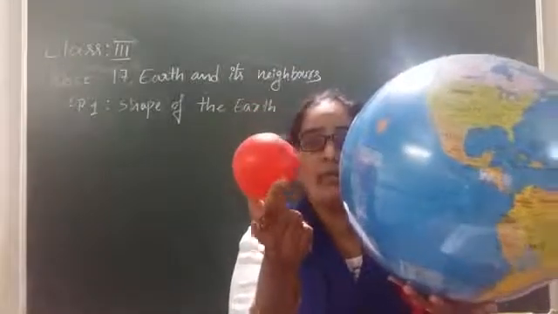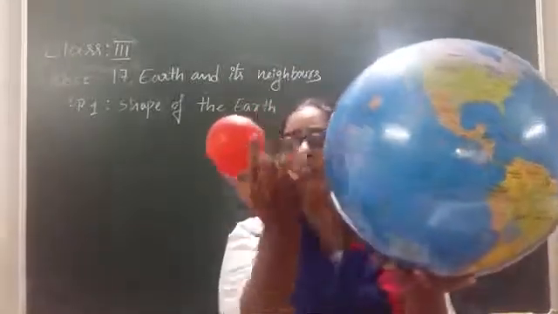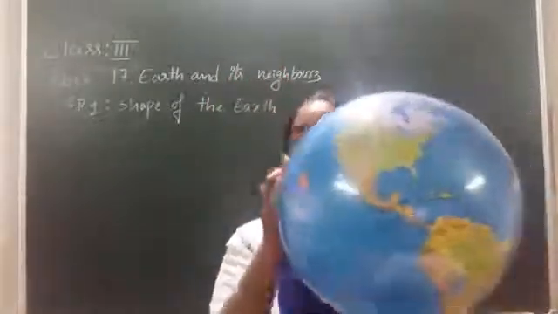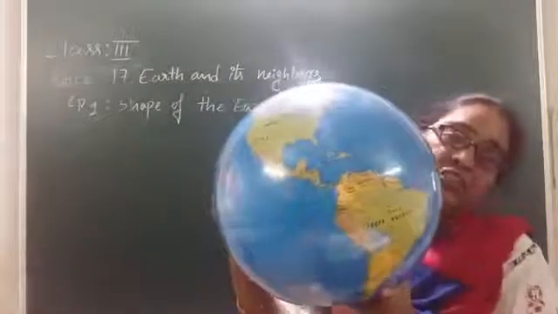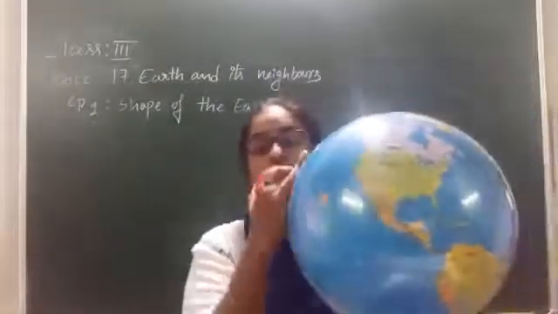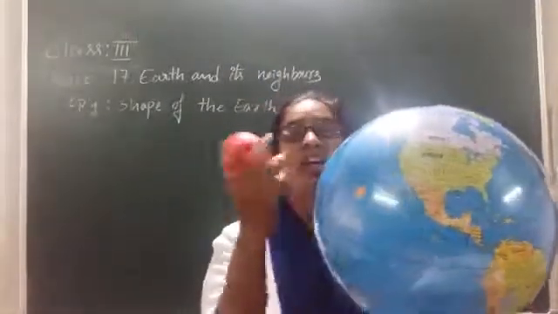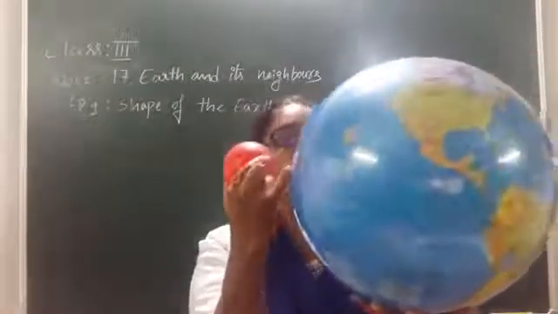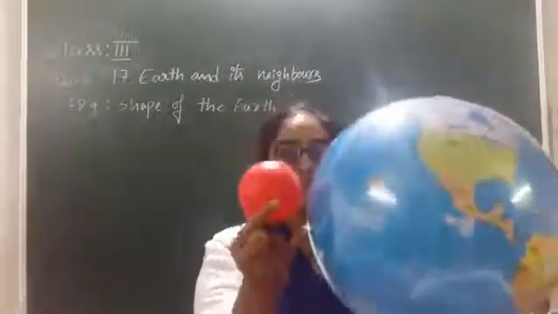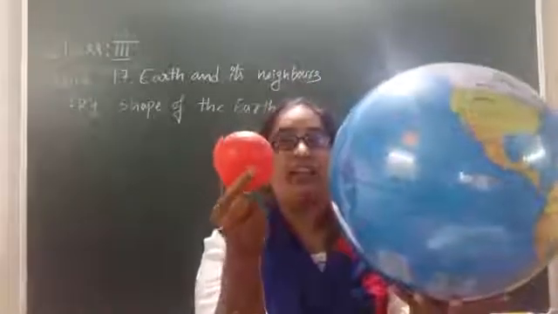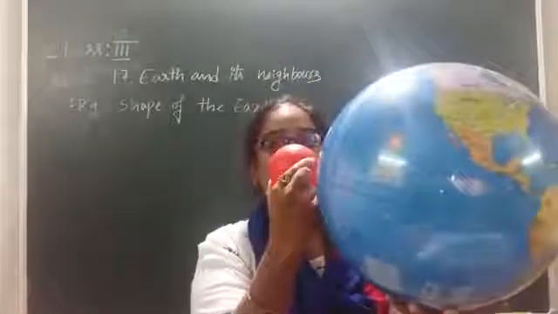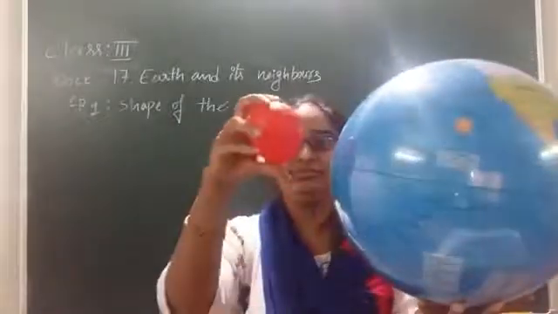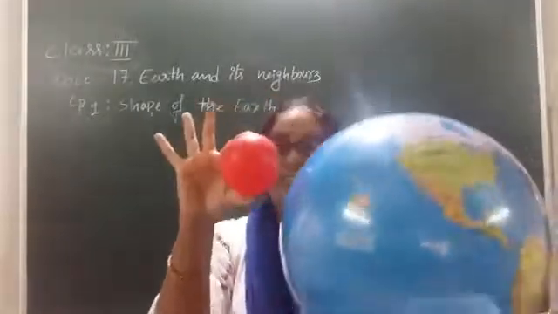Just now we talked about it. So can anyone tell what is the difference between this one and this one? This is a globe, right? And a globe is a true representation of the earth, children. So can anyone tell what is the difference between this spherical shape and this one? Don't tell me this is small and this one is big. So just observe this one. How does it look like?